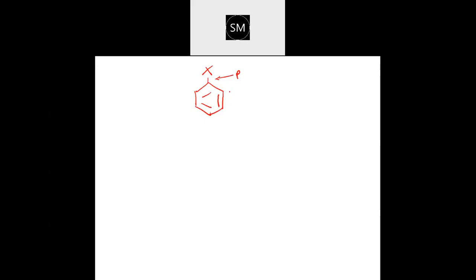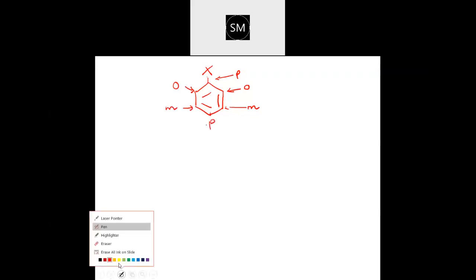No, the immediate next position is ortho position. Even this one, immediate next to para is ortho position. Very good, correct. This is meta position. Yes, you all remember. This is also meta position, and opposite you are having para position. That is utilized when you are giving the common name. This ortho, para, meta we will make use of when you are giving the common name.